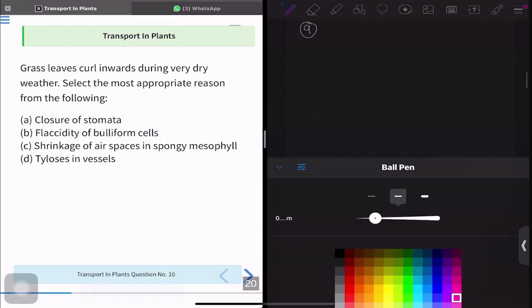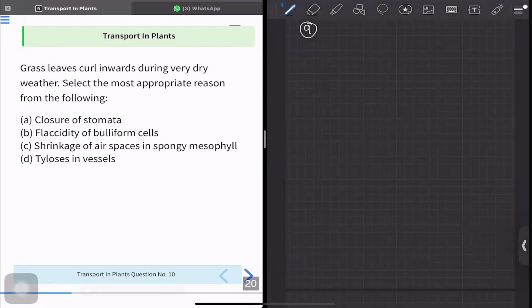Question number 10 is asking, the grass leaf curls inwards during very dry weather. What is the most appropriate reason for the following? Many times, what happens if there is dry weather and there is less water? Dry weather, there is a decrease in water.